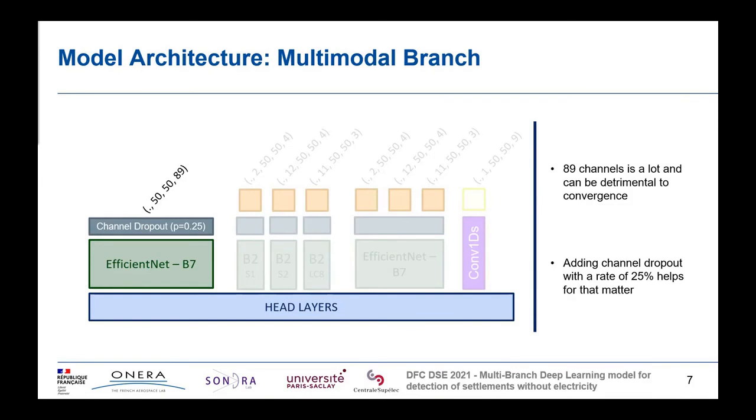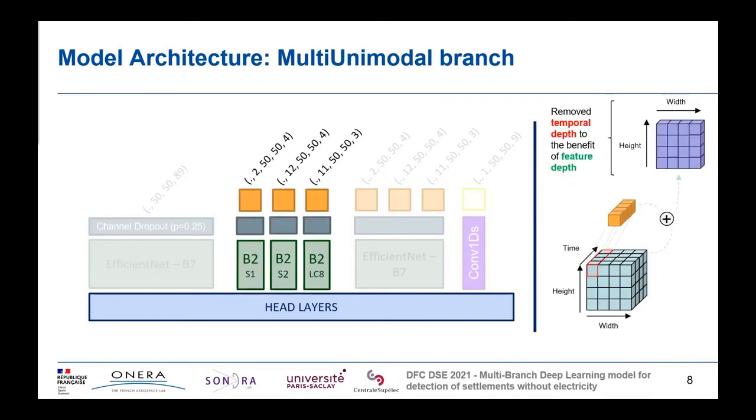This design acknowledges the heterogeneity between the 3 sensors by splitting the feature extraction process in different branches before merging them at the feature classification level. Each branch combines a 3D convolutional layer, a channel dropout layer, and an EfficientNet B2 pre-trained also on ImageNet. Here we opted for an asymmetric 3D kernel with a size of 1 in both the height and width dimension, and a higher size for the temporal dimension to extract pure temporal information.